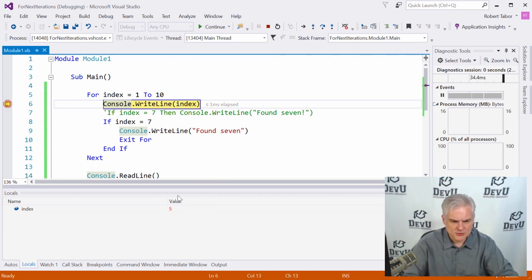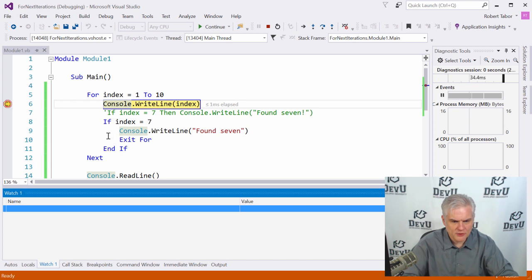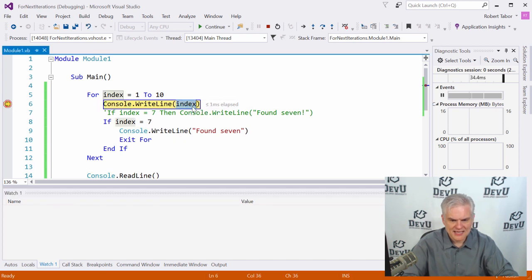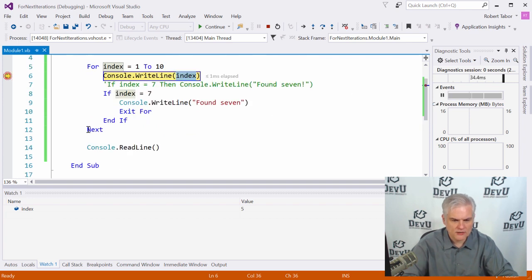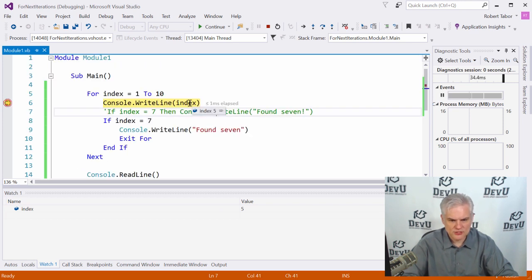Let's see what else we can do here. If I have a specific variable that I want to keep an eye on, I can highlight it and then drag and drop it into a watch window, so that even if I am moved off to another part of the program, I can always keep an eye on the current value of index in one of the watch windows. All right. The other thing that you can do, which is kind of neat, is hover your mouse cursor over and see the current value of any given variable.